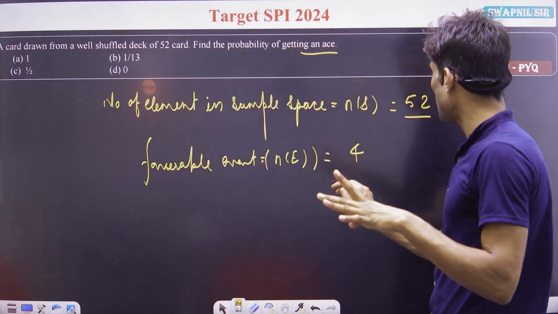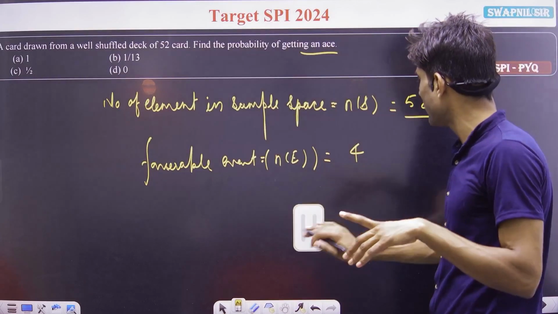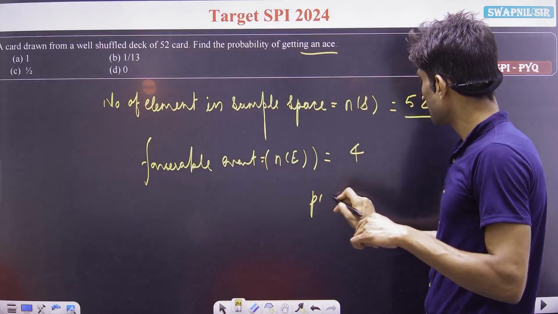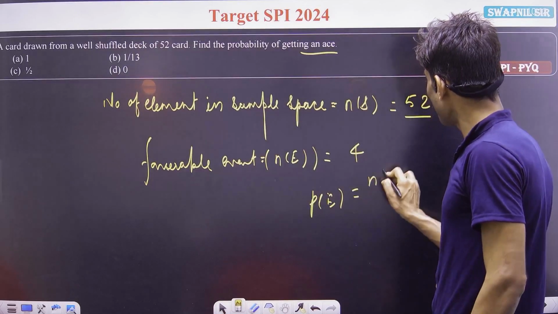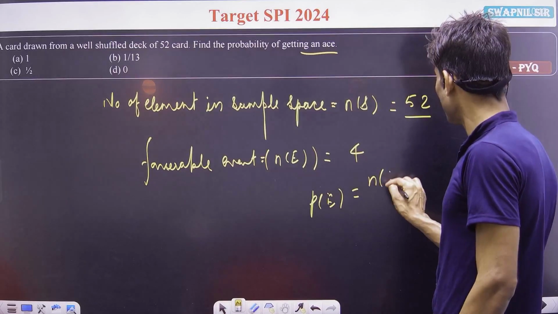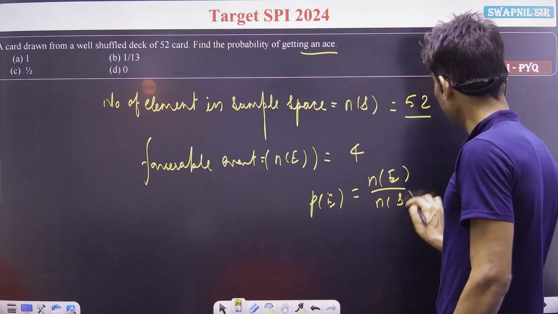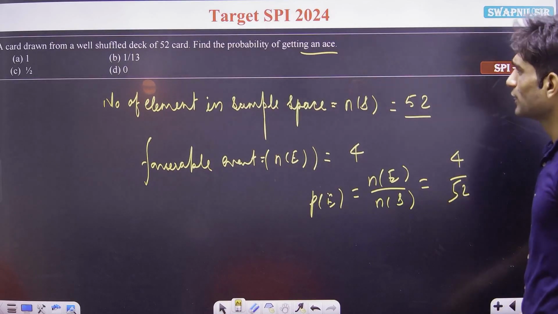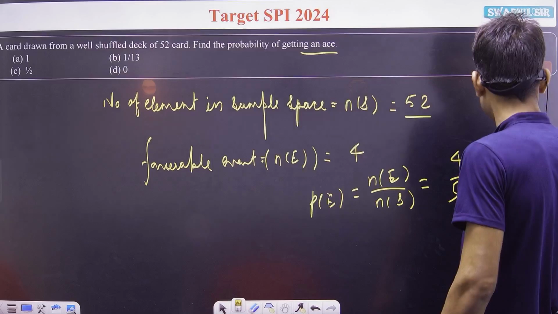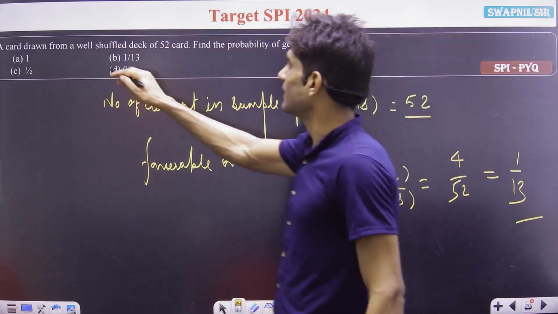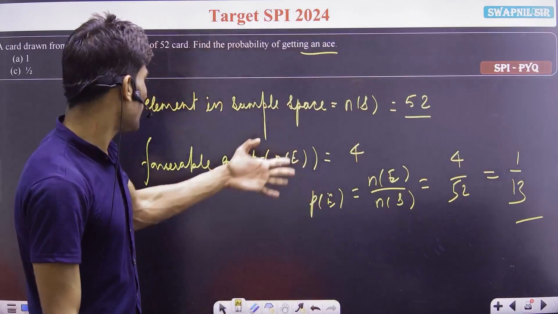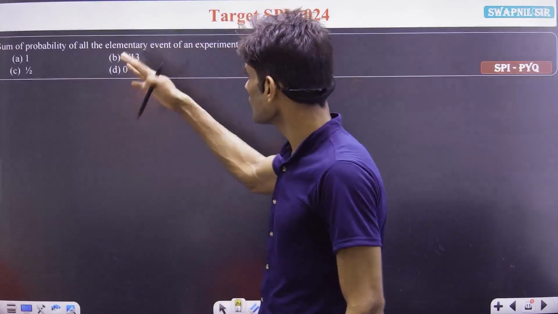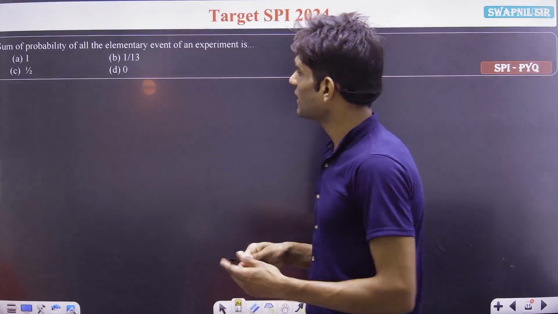So the probability of our favorable event, getting an ace, is the number of elements in our favorable event divided by the number of elements in the sample space. So 4 divided by 52, that means 1 divided by 13, which is the correct answer. That's it for today's examples. I added these many examples, and one more question also.